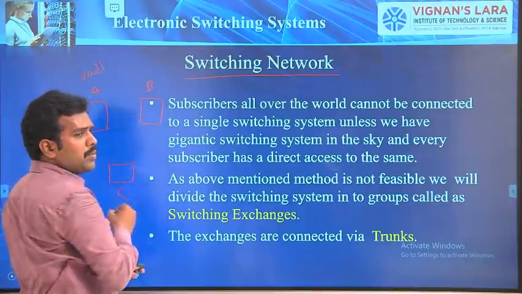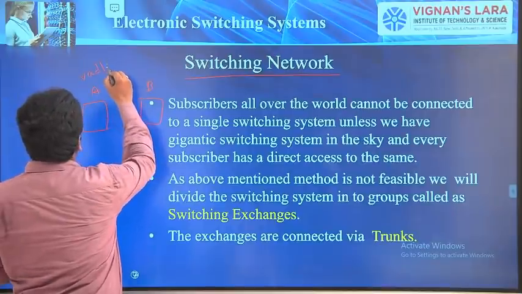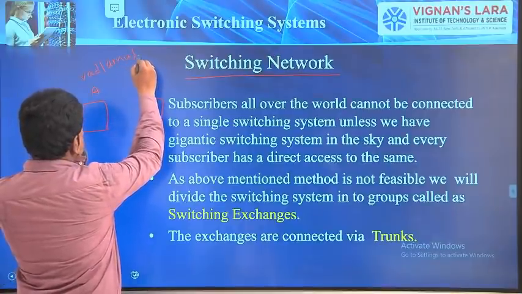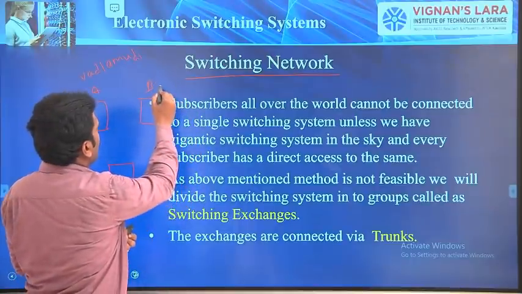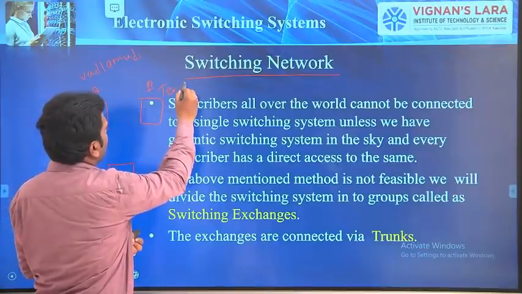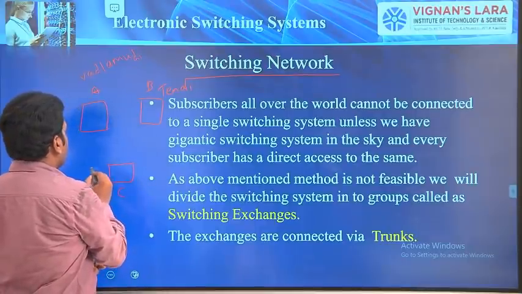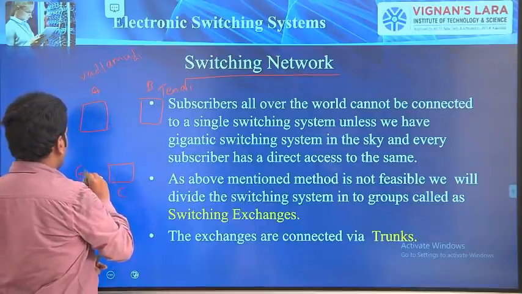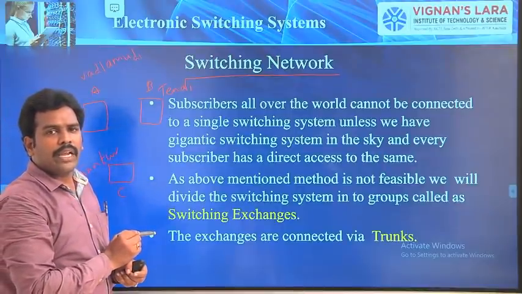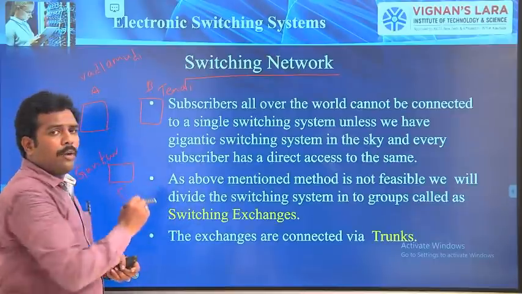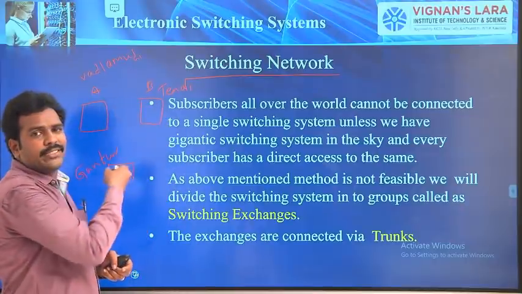The subscribers who are in Vadlamudi are connected to exchange A, the subscribers who are present in Tenali are connected to exchange B, and the subscribers who are present in Guntur are connected to exchange C. Now, by proper switching hierarchy, we are going to interconnect these three exchanges.